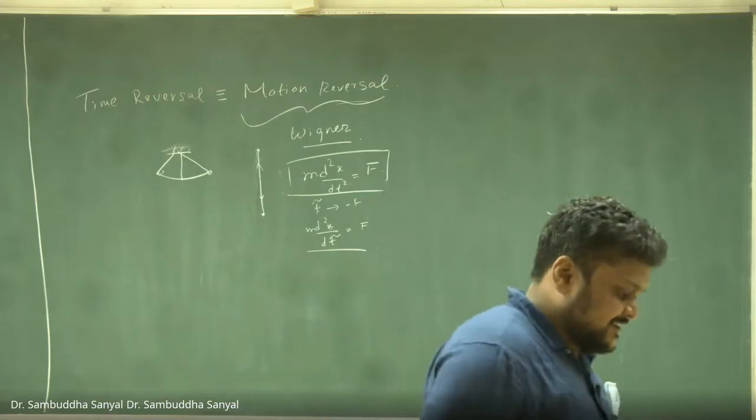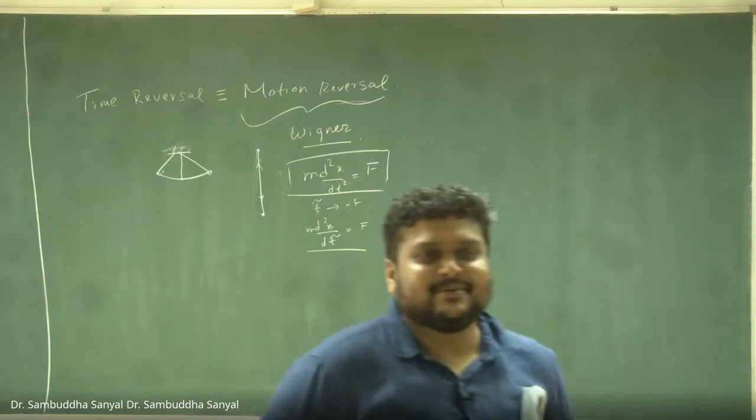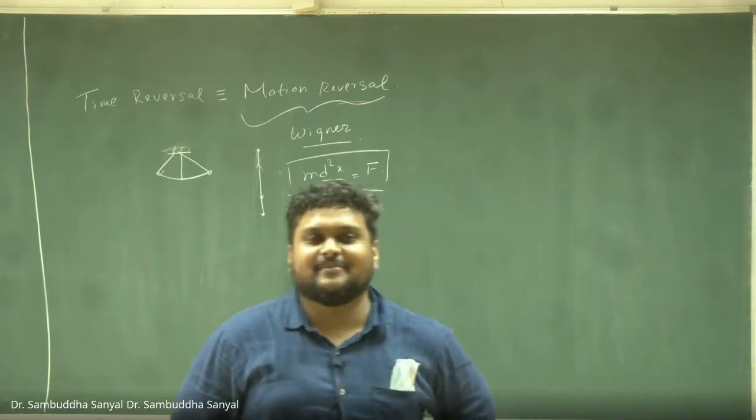If we have a magnetic field into the plane, and a charge is moving, then it will go in a circle, but if we reverse the time, the velocity will be backward and the path will change. Correct. The path of the charge will change. This is another example. Good. And one more example, from somebody who did some StatMech or thermodynamics.